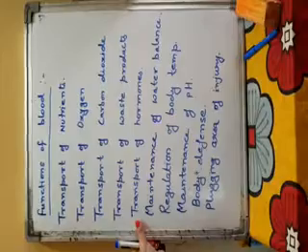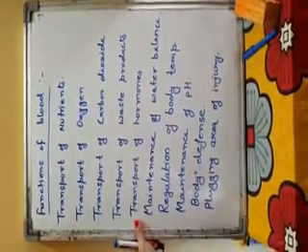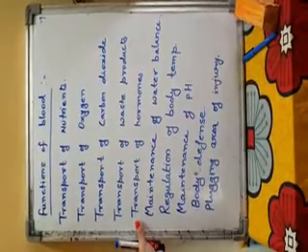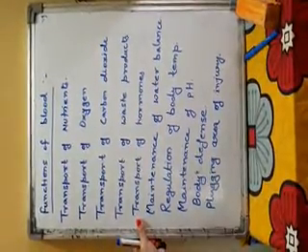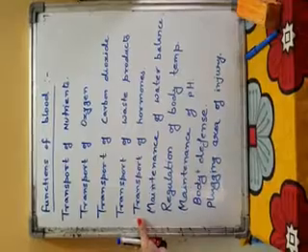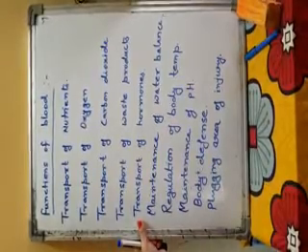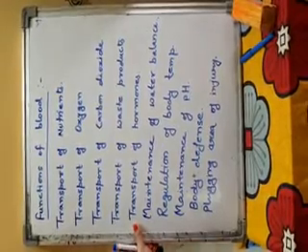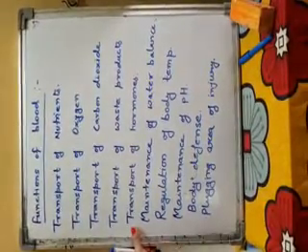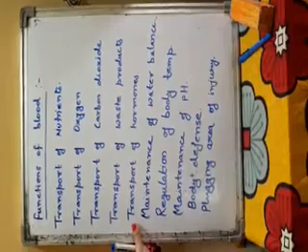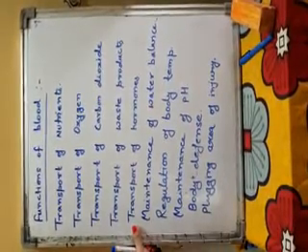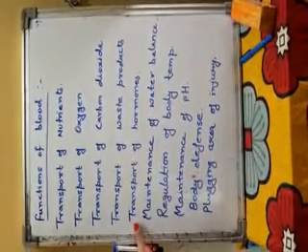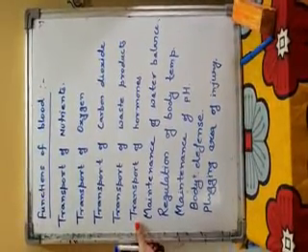Hormones are chemical messengers produced inside endocrine glands, and from endocrine glands these hormones are released into blood for transport to target tissues. As endocrine glands don't have any tubes or ducts, they release their secretion directly into blood, and through blood these hormones are carried to target cells or target organs.